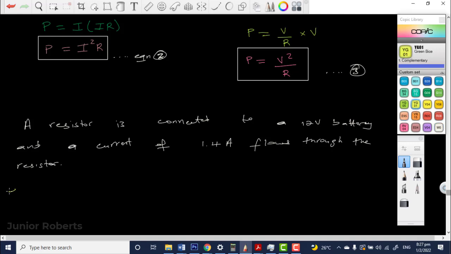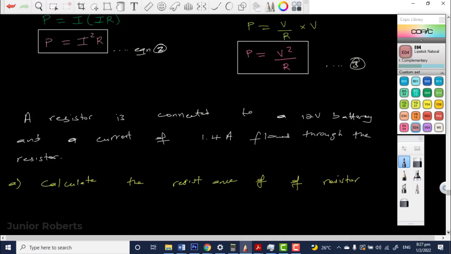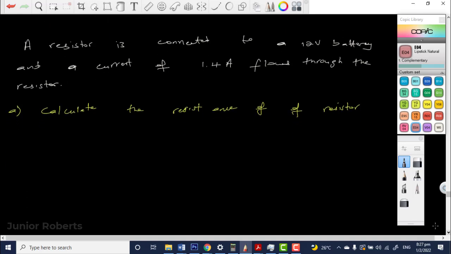Let's make it an A-B question. Question A, calculate the resistance of the resistor. And B now, calculate the power dissipated in the resistor. I guess we're going to work this as an example.